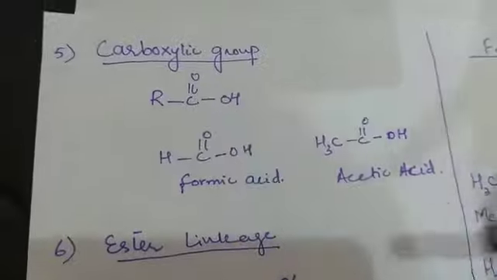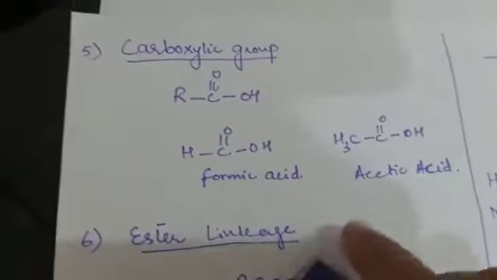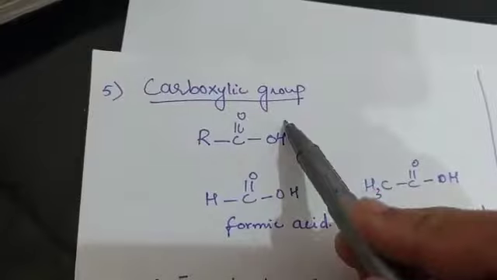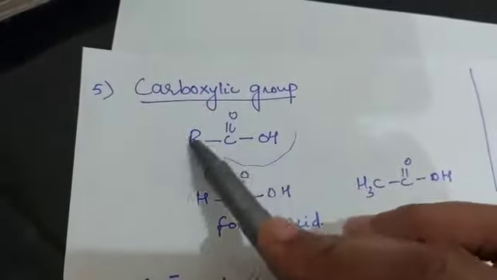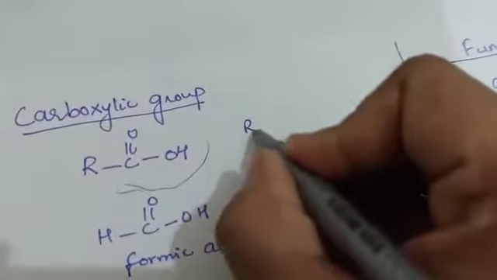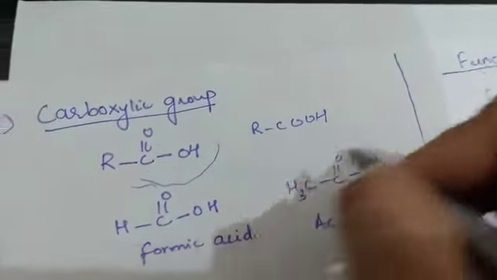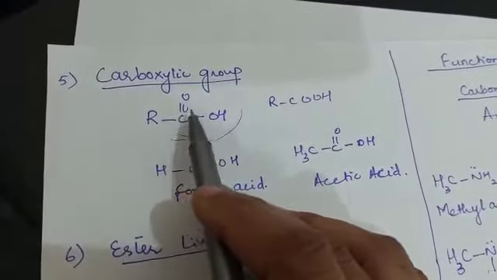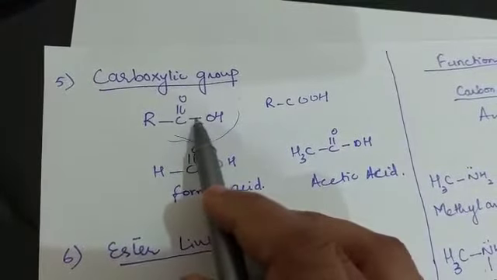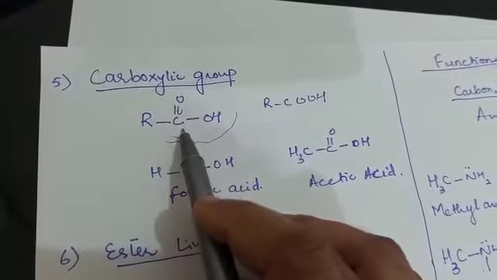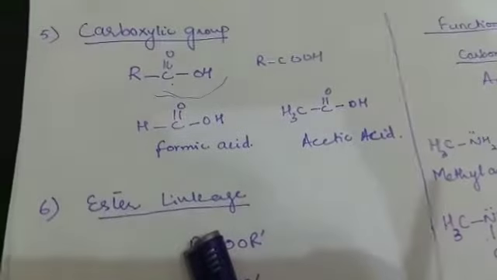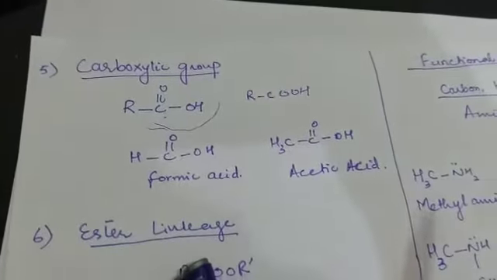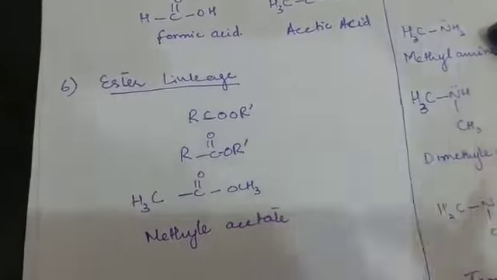The functional group will be shown as RC. If we talk about its functional group, it is COOH, या इसको अक्सर जगहों पर इस तरीके से RCOOH भी लिखा होता है. ठीक है. C double bond O और OH. One carbon is directly attached with carbon and one oxygen is directly attached. One oxygen is directly attached with carbon with double bond, and the other one is OH group. That is also directly attached. We have formic acid, we have acetic acid. Very common examples. The last one of the class, carbon, ester linkage.